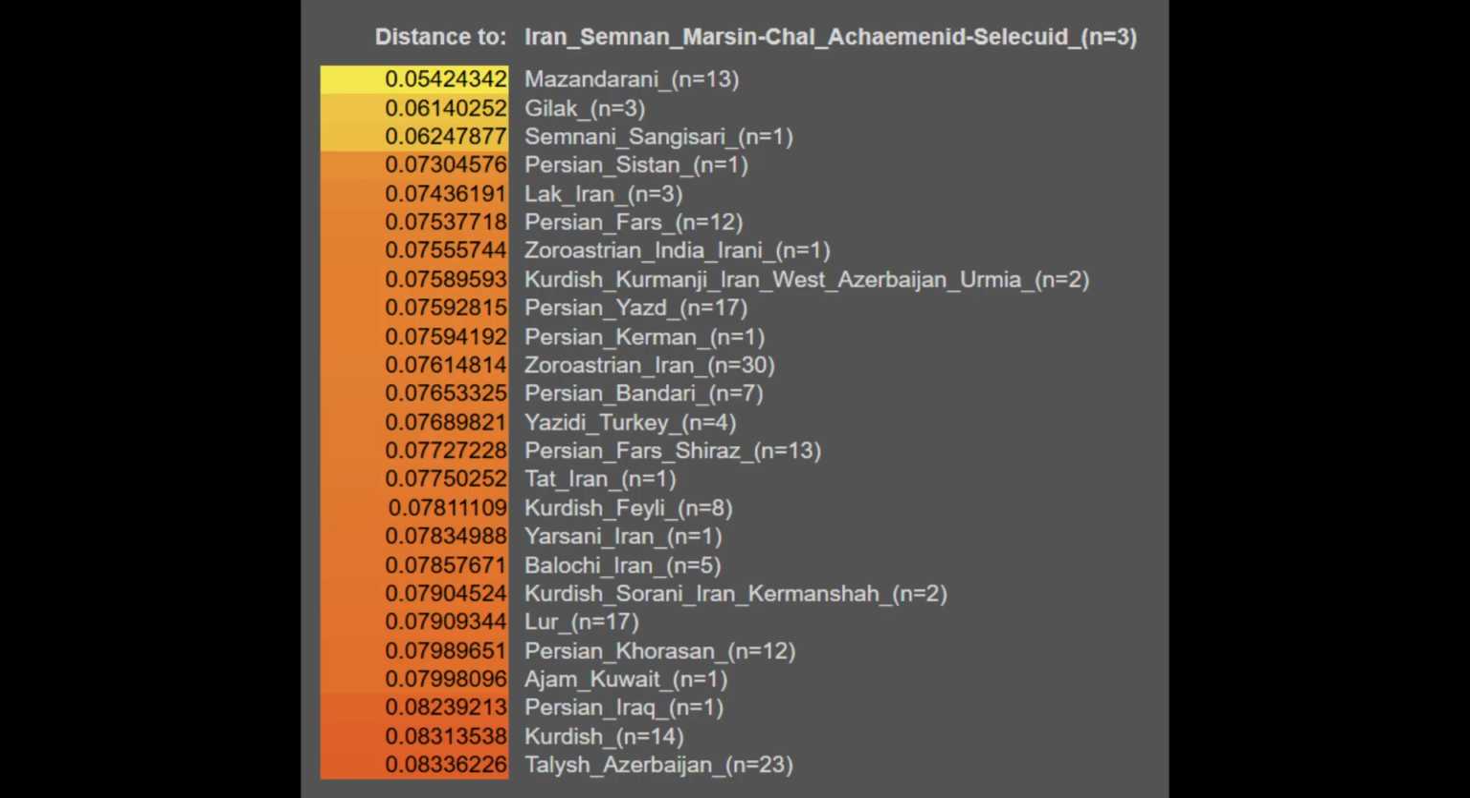Here are the distances for the Achaemenid era Northern Iranian population, and you can see that the closest modern populations to them are the Mazandaranis, the Gilakis, as well as the Sangisaris from Samnan. After these three populations, you primarily have Persian populations as well as other closely related groups such as the Kurds and the Yazidis. But what's interesting here is that the distances are a bit greater compared to the Iron Age sample, and I reckon this is primarily due to ancient variation within the Iranian plateau and not really more admixture in contemporary Iranian populations compared to these samples.